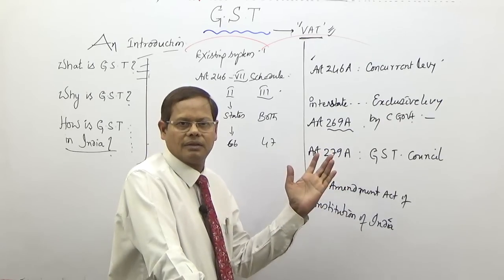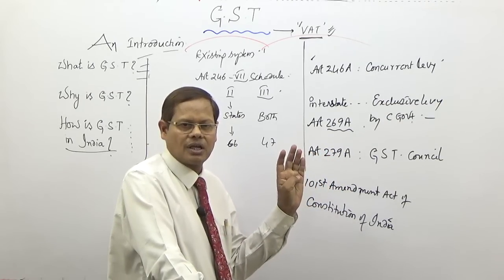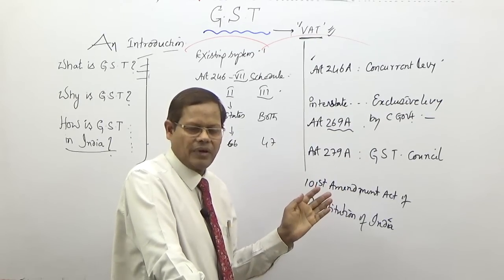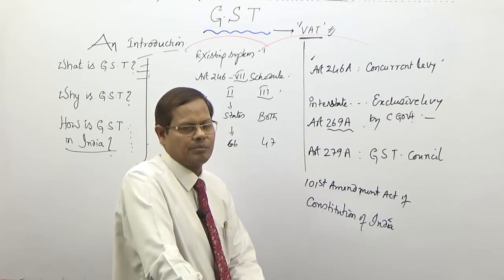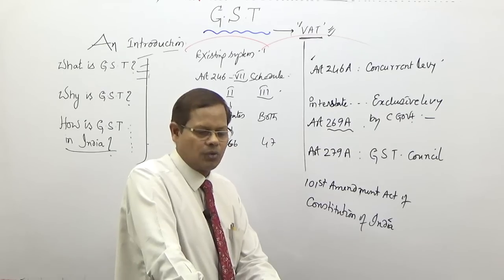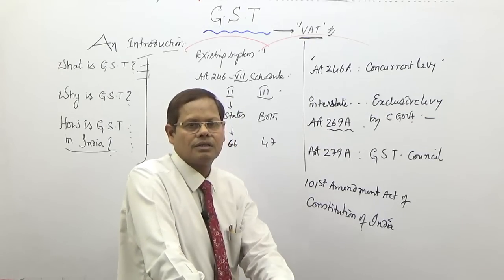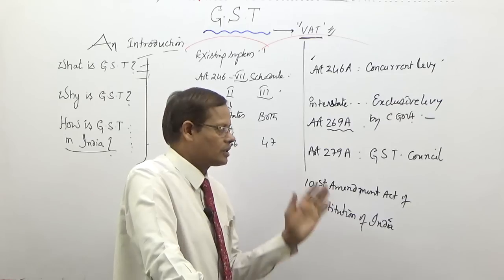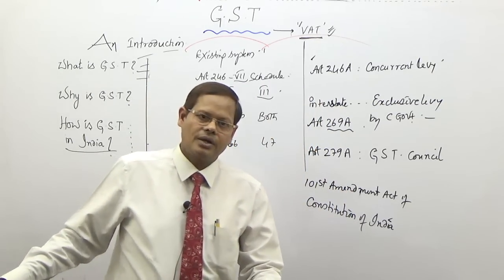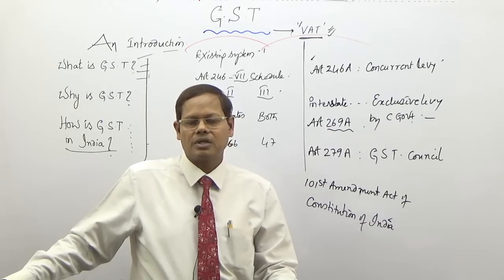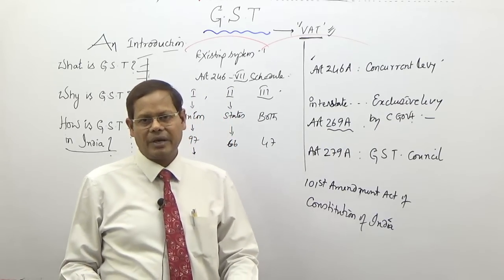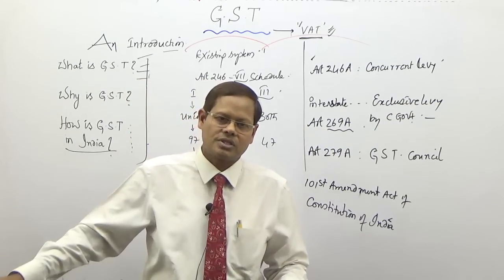In the GST Council, the Union Finance Minister and Minister of State are members, plus the finance ministers of all states. Out of them, Union Finance Minister Arun Jaitley is chairman, and the vice chairman is from among the state finance ministers. One-third of the voting power is with the central government, and two-thirds of the voting power is with the state governments. Together they decide, deliberate and evolve a common policy for all.